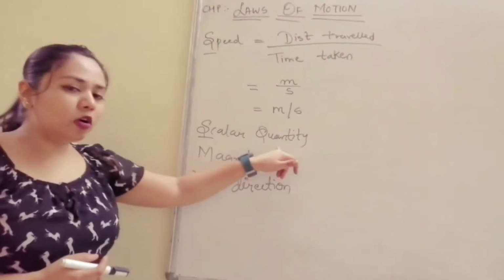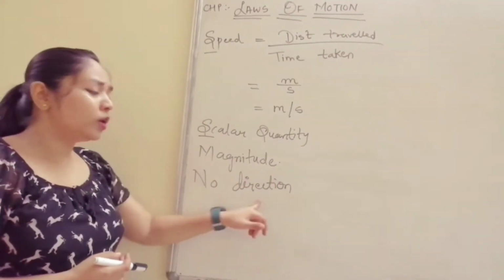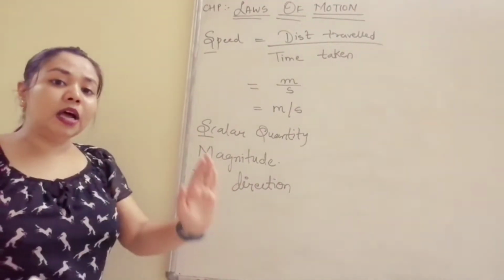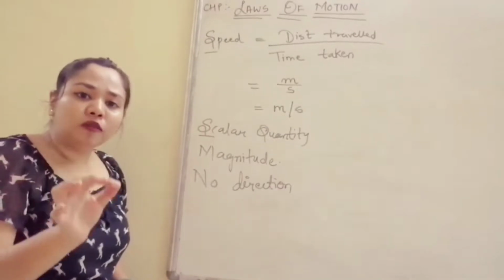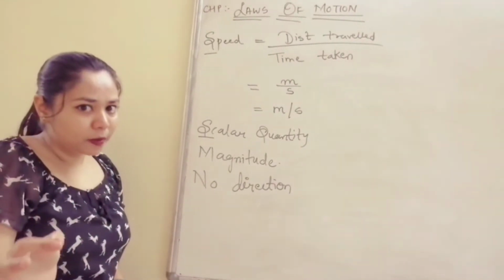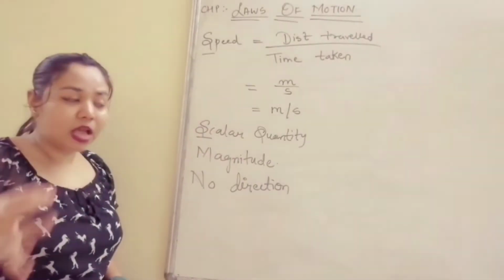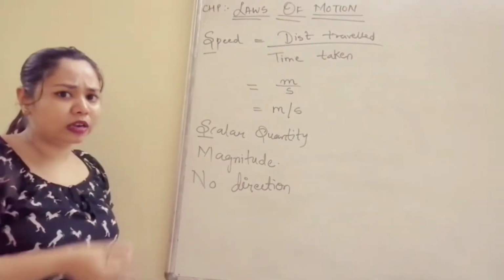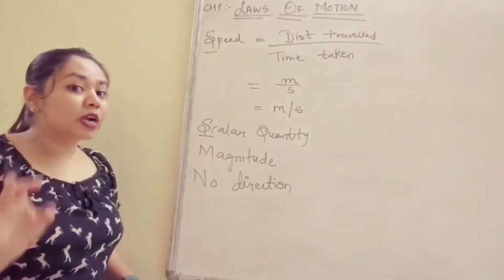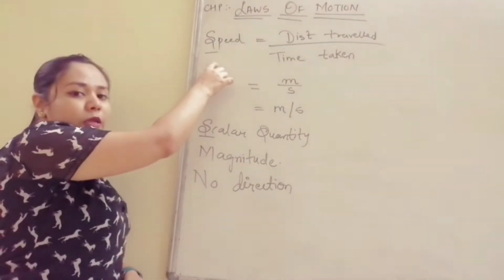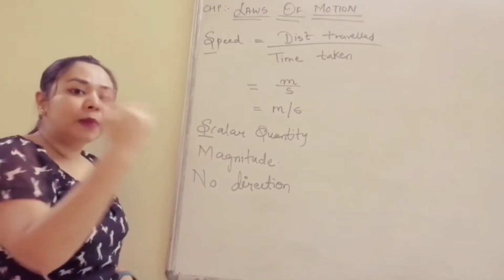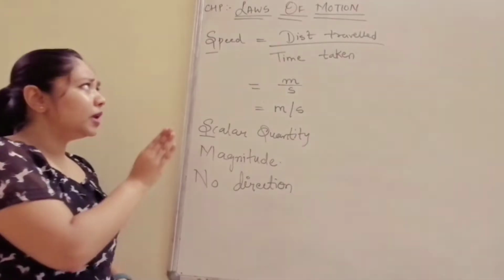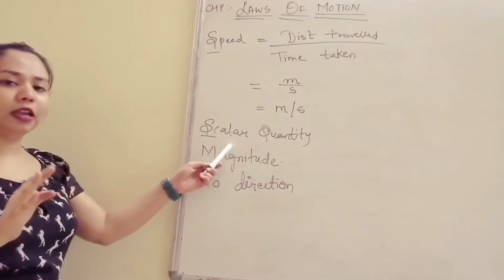It is a scalar quantity, so it will only have magnitude and no direction. I don't care whether the car is moving left or right. I will only care about the speed of the car, whether it is moving by 50 km per hour, 60 km or whatever it is. I will not consider where it is moving. Either it is going left, it is going right, or it is taking a U-turn, it doesn't come under speed. Speed is just the amount it is traveling, in any direction it can be. So speed is known as a scalar quantity.